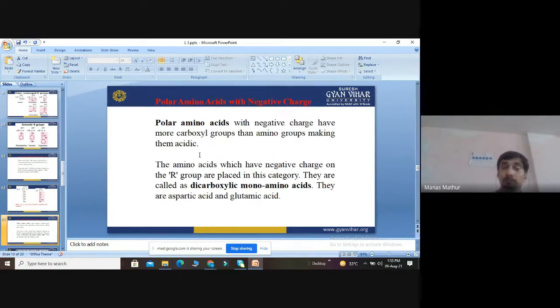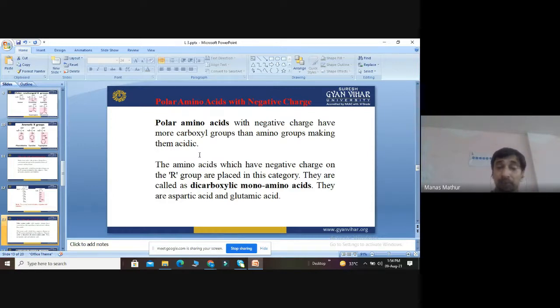Then we will discuss polar amino acids which have negative charge. Here the scenario will be reversed: more acidic group and less amine group. So what will happen? The overall charge will be negative, and these amino acids will be acidic in nature, because acidic is more as compared to basic. So they are called dicarboxylic monoamino acids. They are also called amino acids which are polar with negative charge.